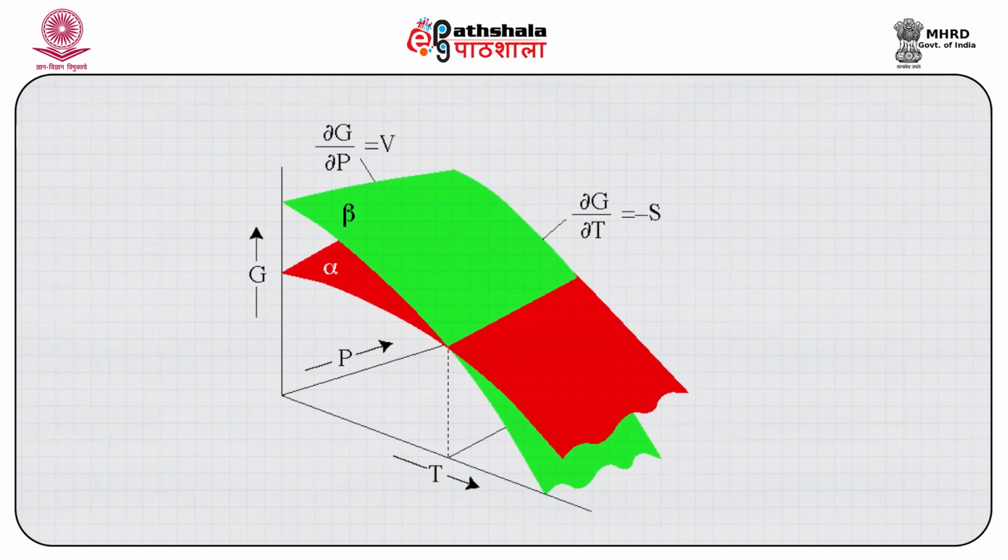At low pressure what happens? The change of volume is more than the change of entropy, because at low pressure volume expands like anything.